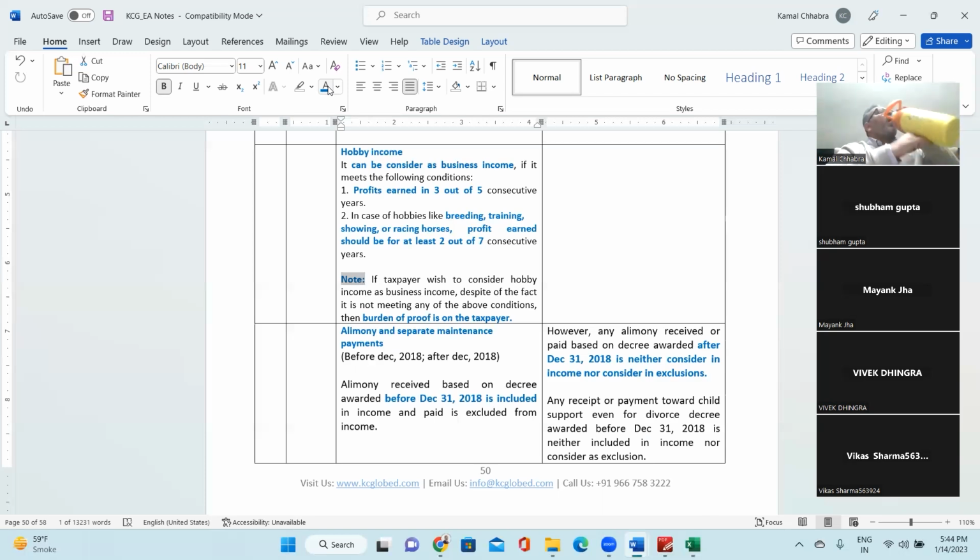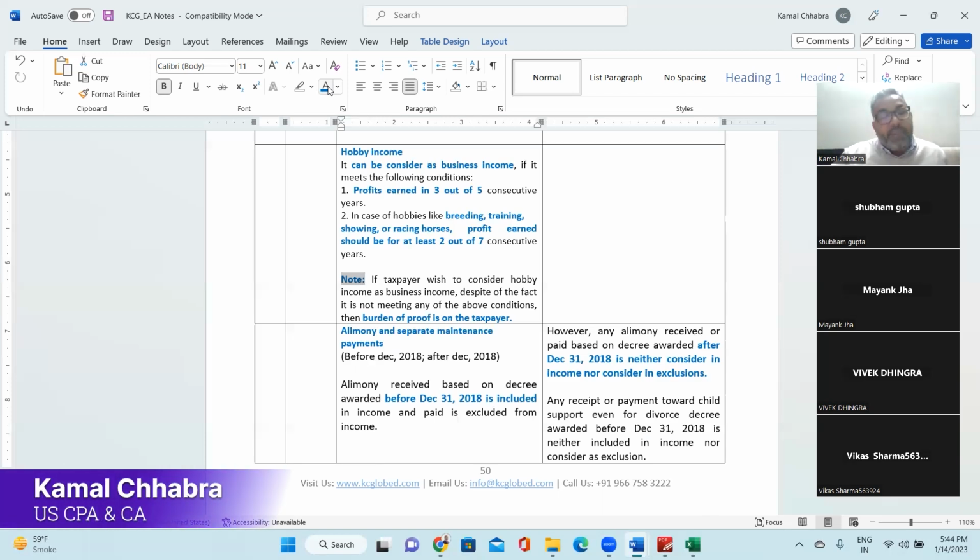Make sense? Okay, clear. So in case of horse race training, showing, you have to have 2 years of profit out of the last 7 years, but in any other case, 3 years out of the last 5 years. If you are not meeting these conditions, but still you want to consider your hobby income as business income, then the burden of proof is on you to show why you want to consider it as business income.